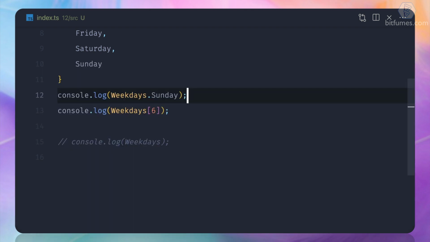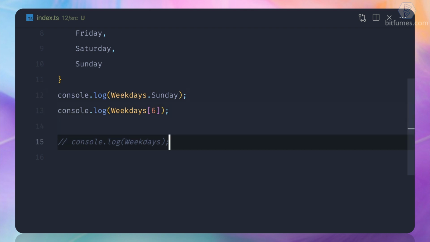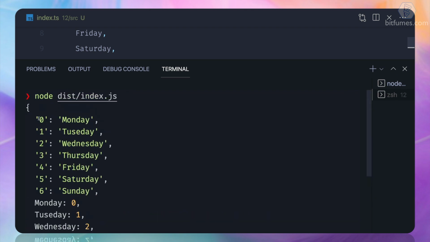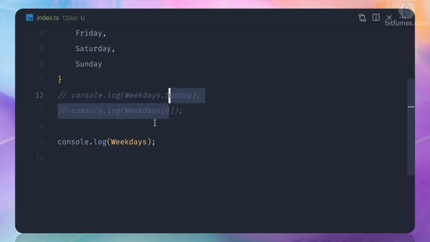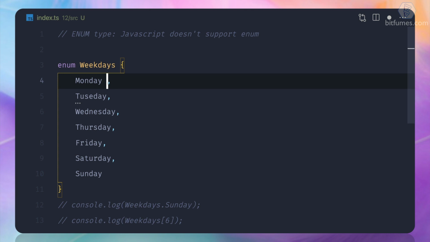Now, a very important thing to notice here is that if we run this once again, we can see it starts with 0, but sometimes you don't want that. And the best thing about enum is that you can just tell the enum, hey enum, I actually want this to start with 1, not with 0.